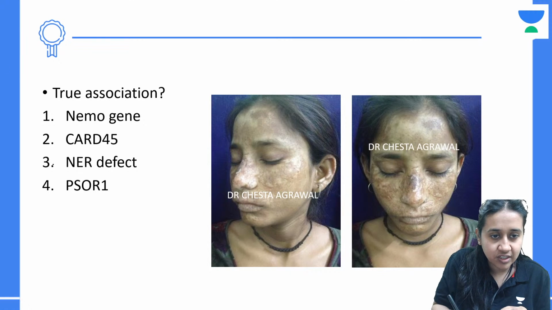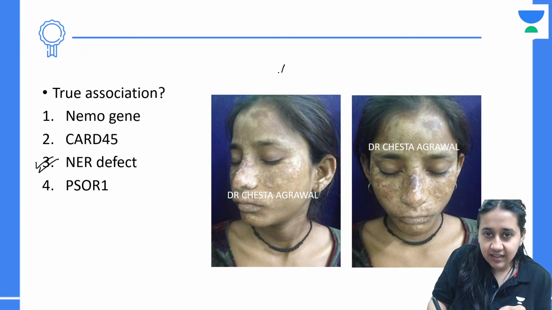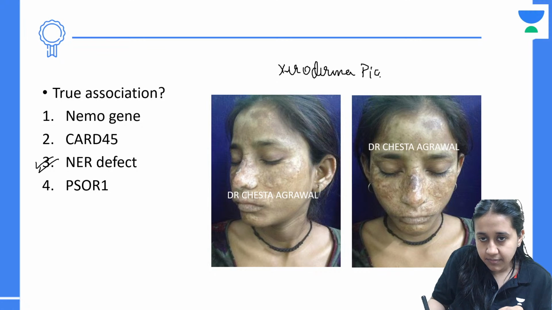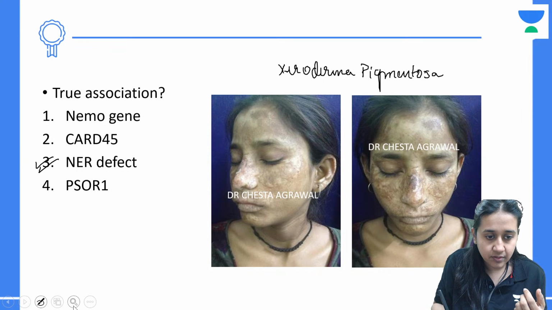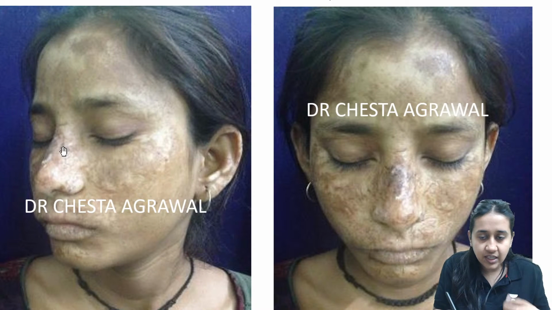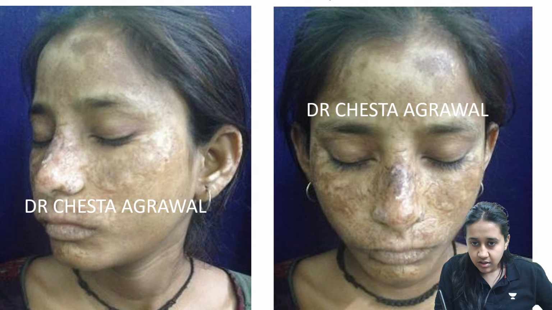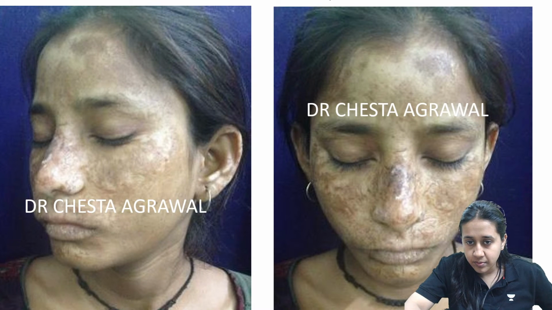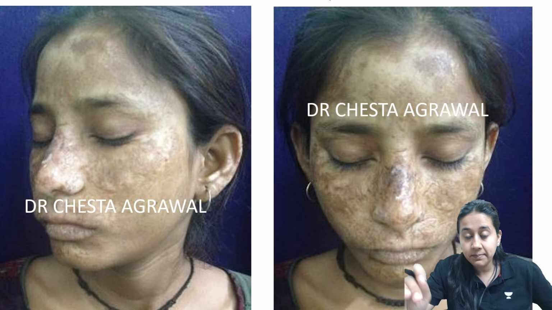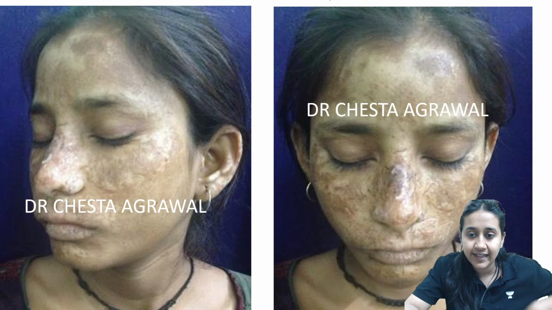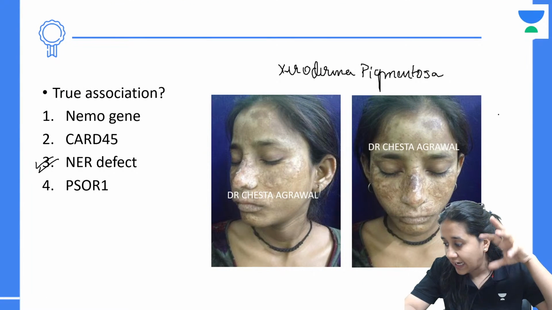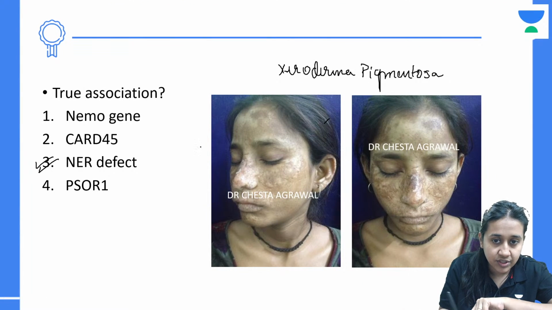The answer is option number 3. This is a very classical image of xeroderma pigmentosa. Can you see that there is some scarring present on the nose, on the cheek, and there is some crusting which is also present. This is a patient where you have photosensitivity because of defective nucleotide excision repair. There's a lot of freckling which you see here. So the answer to this question is option number 3.